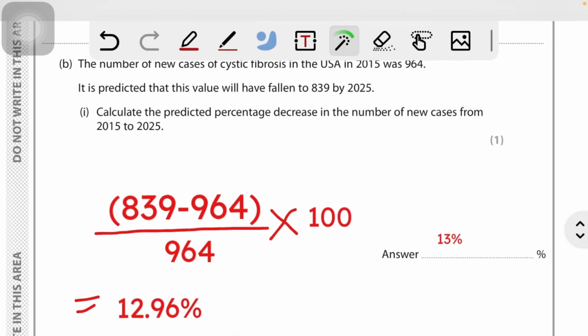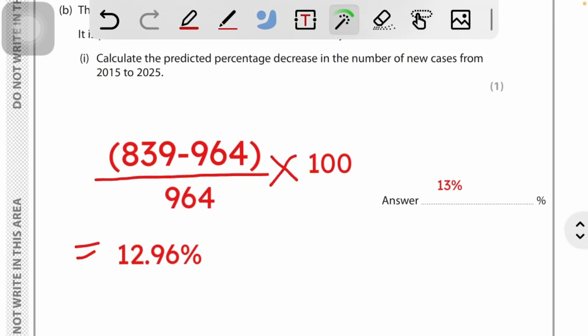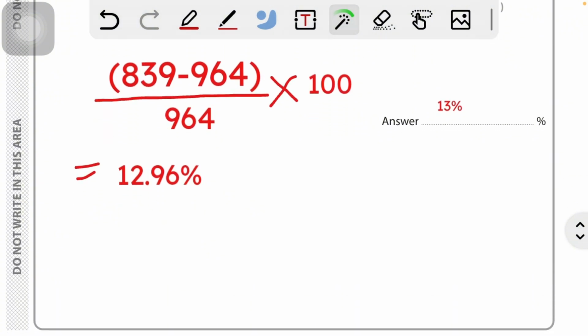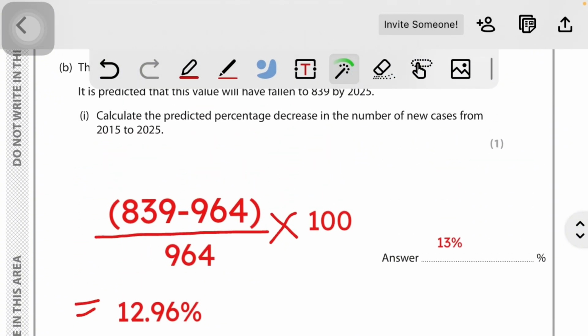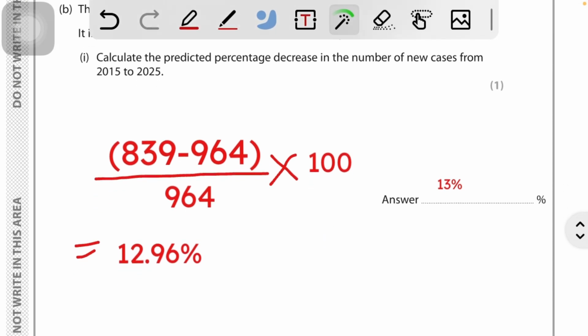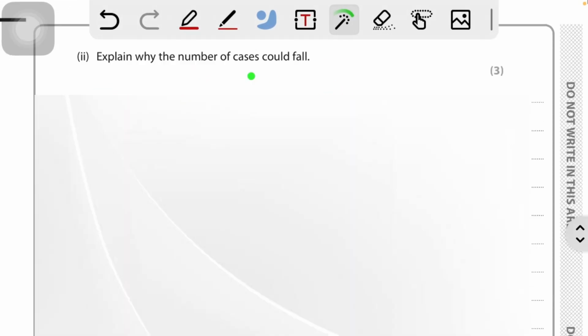But if the question says specifically that you need to give a whole number or a number of decimal places, just follow the question. Here it didn't say anything specifically about decimal places or a whole number, so I just gave examples both ways. Both are correct. Explain why the number of cases could fall.